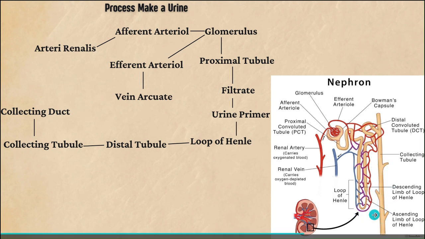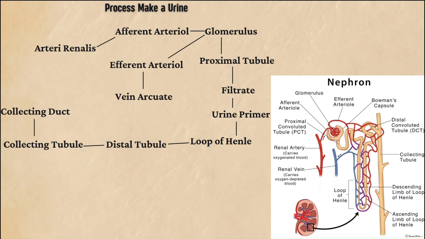This is after the collecting tubule, this is the collecting duct. At this point, the fluid is officially called urine, which travels to the renal pelvis, then the ureter, and ultimately the bladder for excretion.